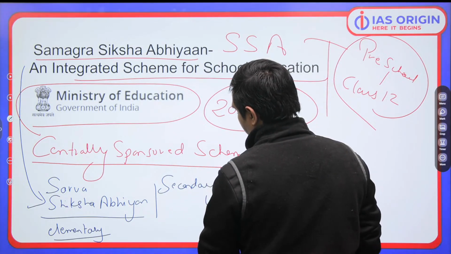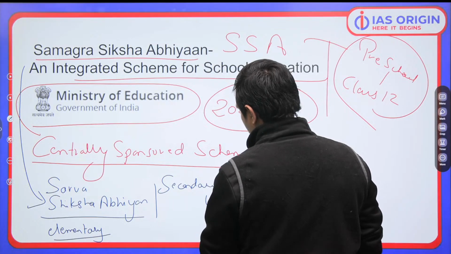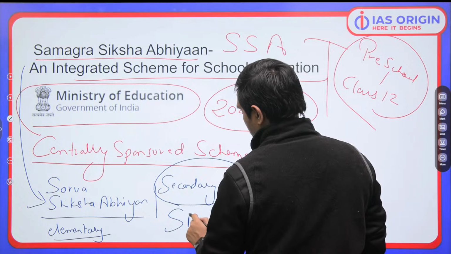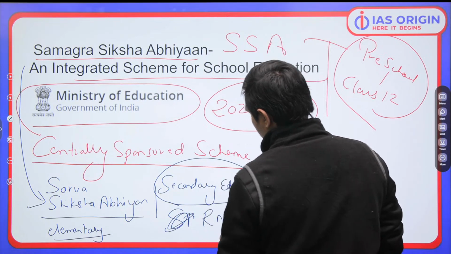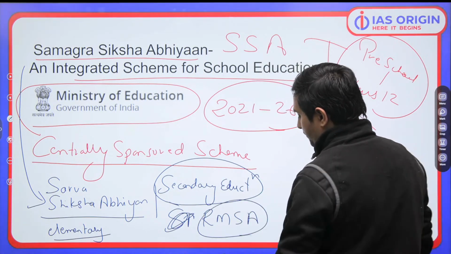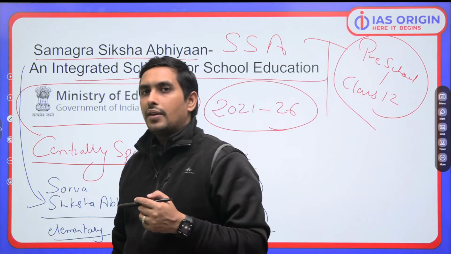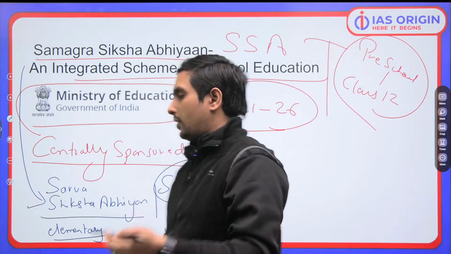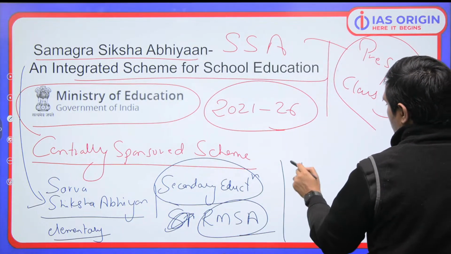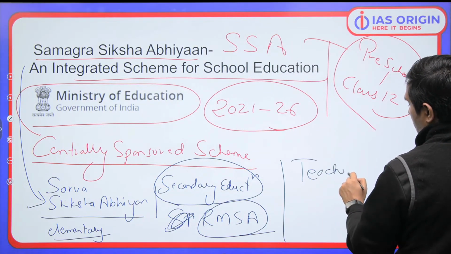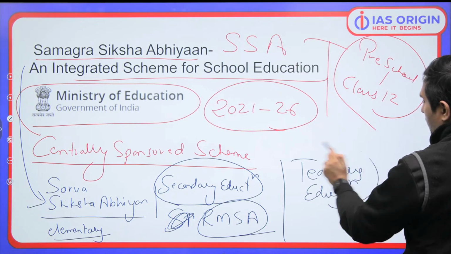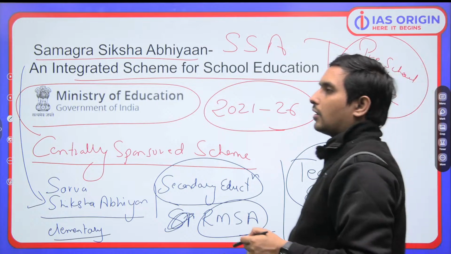Secondary education, we are going to be talking about Rashtriya Madhyamik Shiksha Abhiyan, RMSA. And what is next? Next is teacher education. How do we train teachers properly? That is also important. It is teachers education or training. So all these are a part of Samagra Shiksha Abhiyan.